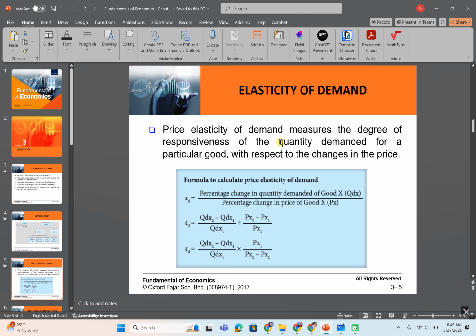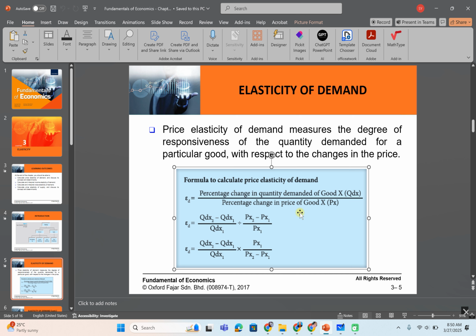For example, let's say a car and motorcycle. So when the price for the car changes, how many quantity demanded change? Okay, so there is a formula. Price elasticity of demand is the percentage change in quantity demanded of good X over the percentage change in price of good X.